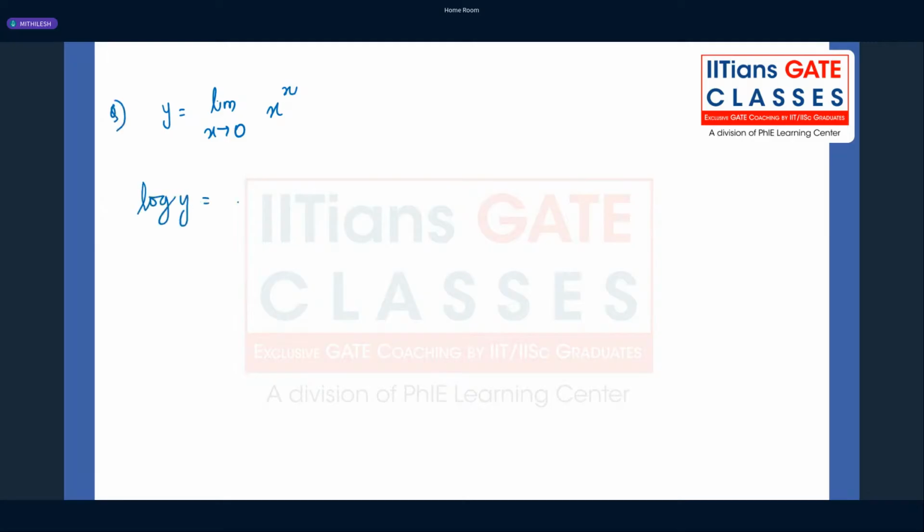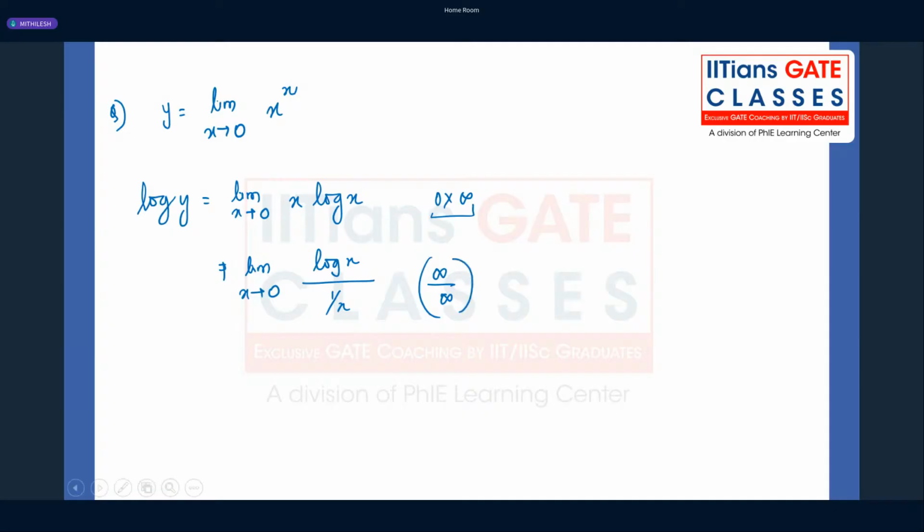Log y is equal to limit x tends to 0, x log x, which can also be written as log of x by 1 upon x, right? And now it is infinity by infinity. But x log x is what? 0 into infinity form. So you know how to handle this, which is rearranging the terms. Log x by 1 upon x. And now it is infinity by infinity form, and you can apply the Hospital rule and solve it.